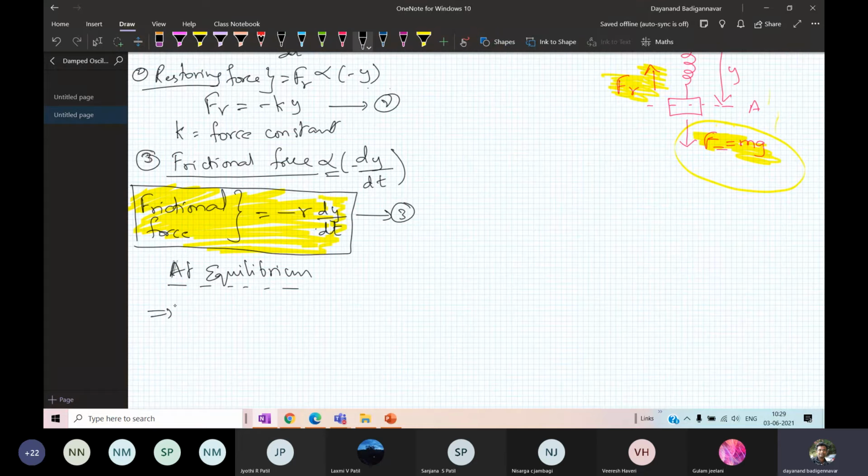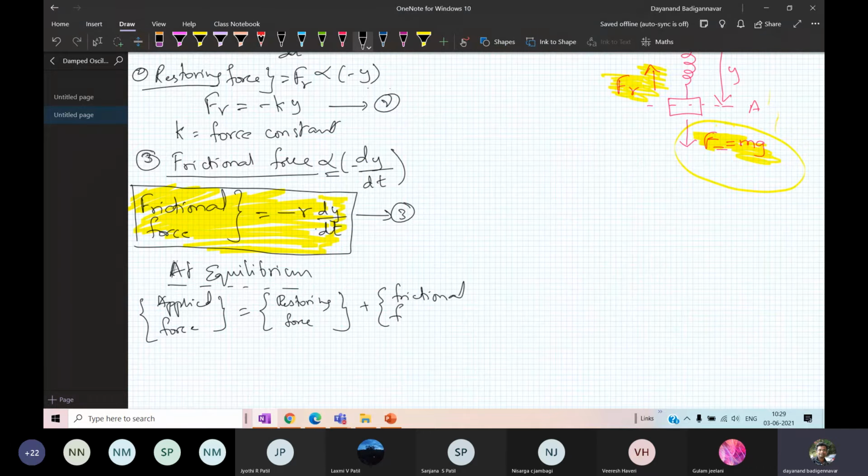At equilibrium, the applied force is equal to the restoring force plus the frictional force. Keep in mind, this is the equilibrium position. The applied force will be equal to the restoring force plus the frictional force.